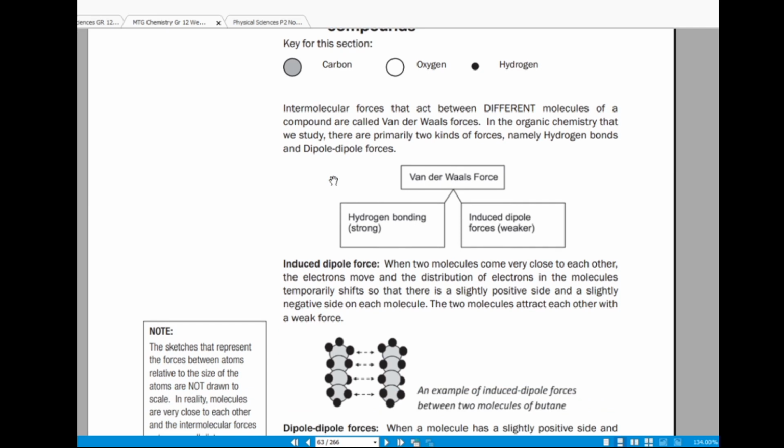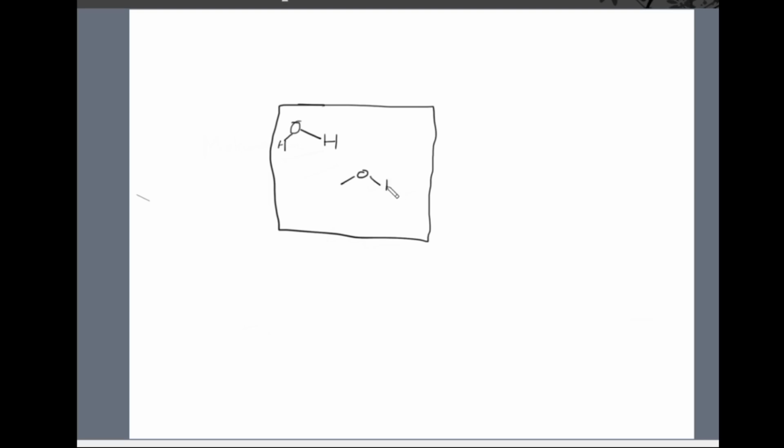Let us try to visualize what we are talking about here. When we're saying molecules of a compound, let's say we have water molecules, right? We have water in a container, and then there are water molecules. So this is H2O, right? These are H2O molecules. These are water molecules.